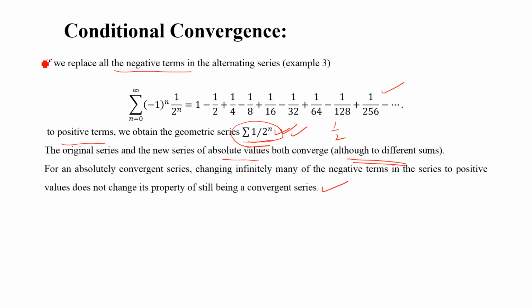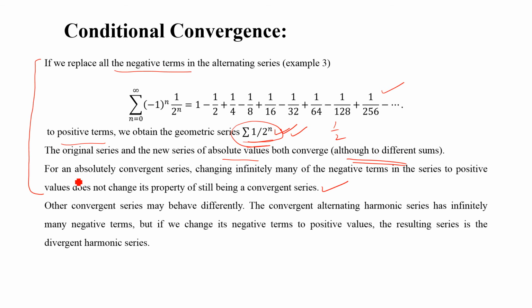This is the case in the geometric series, but this is not true every time. Other convergent series may behave differently, so that is why I told you this is not the case every time. It is true in this case, but sometimes the series may behave differently.